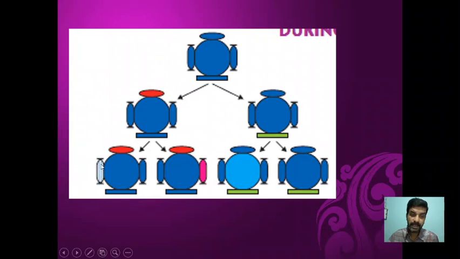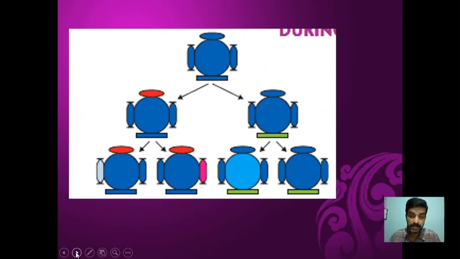Okay, so that means it will also have some more variation. As the generations increase, variations keep on accumulating. Here the offspring is going to get the same variation which is already there in the parent, and the new variation here you can see. Here also you can see that the body color itself has changed in addition to this green colored bottom. So as the generations progress, we find that the variations keep on accumulating.